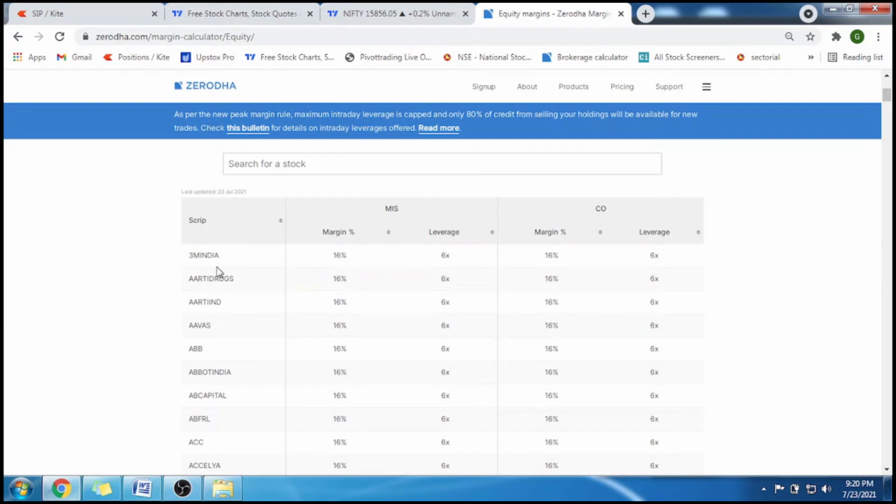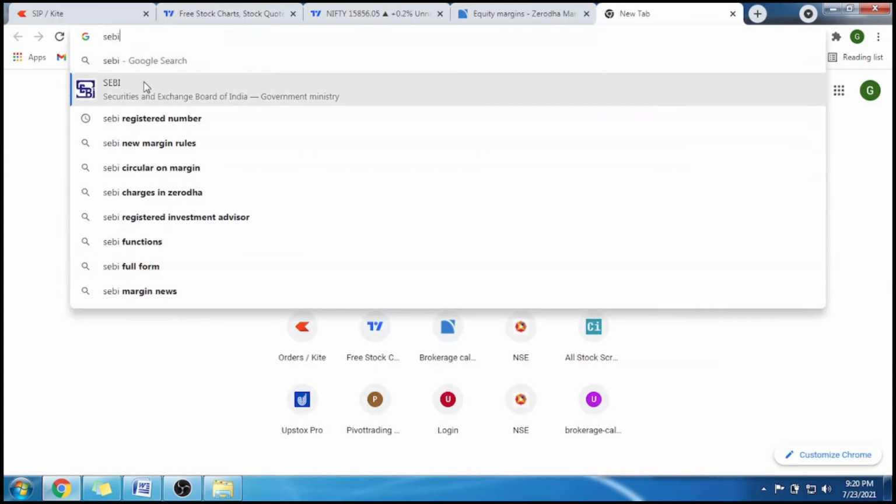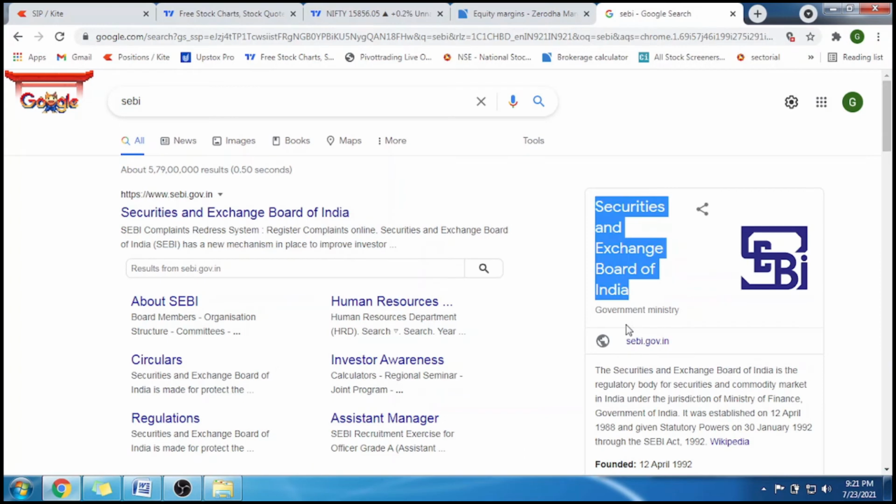Yeah, regarding SEBI, I forgot to mention about SEBI. Securities and Exchange Board of India. This is known as SEBI. SEBI is the entity which helps to regulate the stock market. It helps us from stopping any manipulation done by the operators or by any institutes. So it's basically kind of a police in terms of stock market. It regulates everything which happens in the stock market.